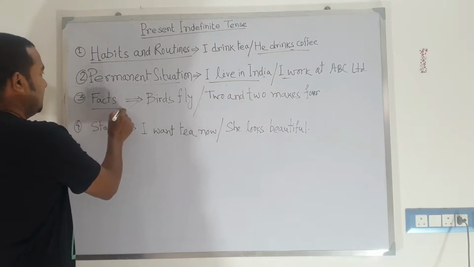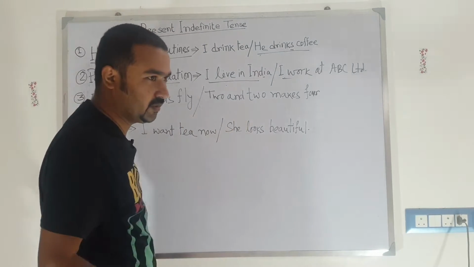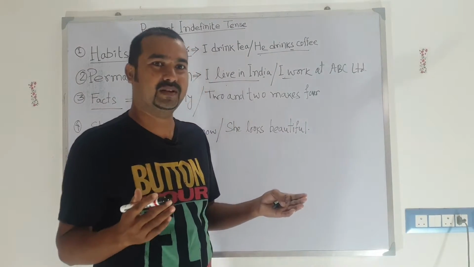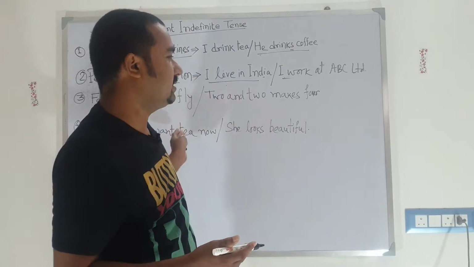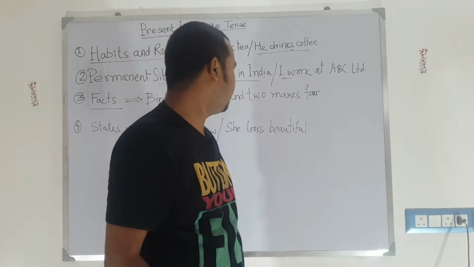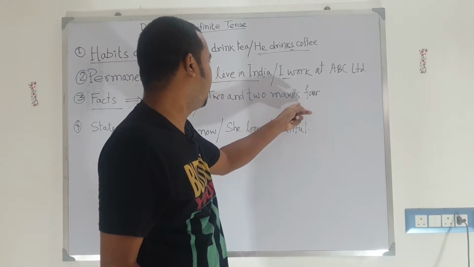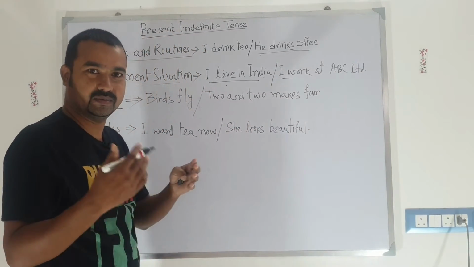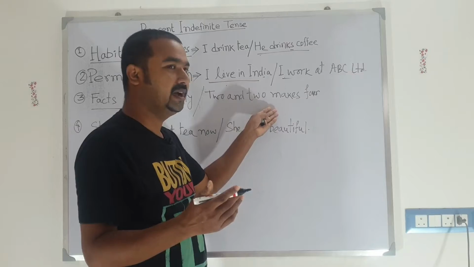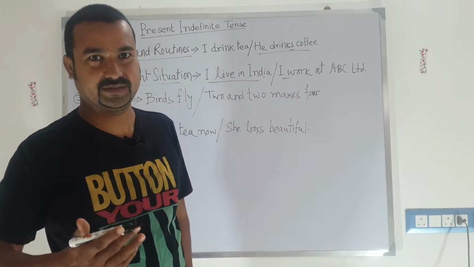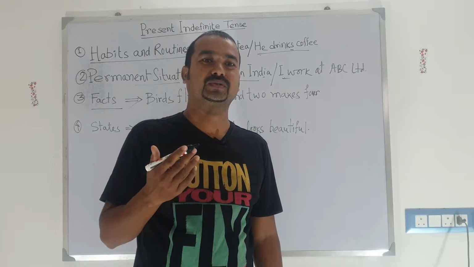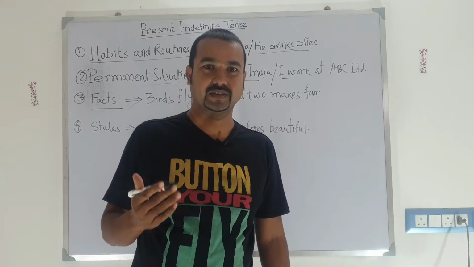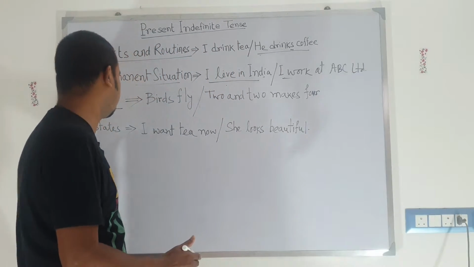Facts, let's know. Birds fly. This is actually a universal truth, so it comes under present indefinite tense. Another one is 2 and 2 makes 4. It is a universal truth. And the sun rises in the east is a universal truth, and we can also say the sun sets in the west. This is also a universal truth.